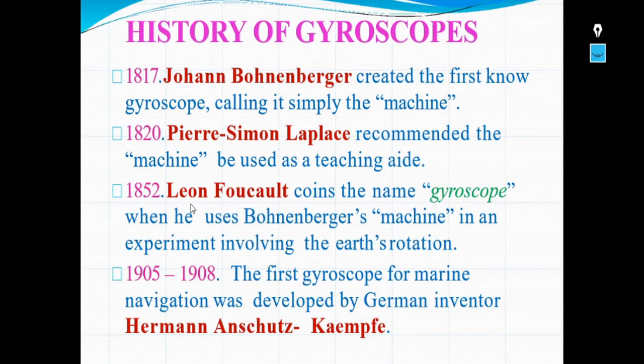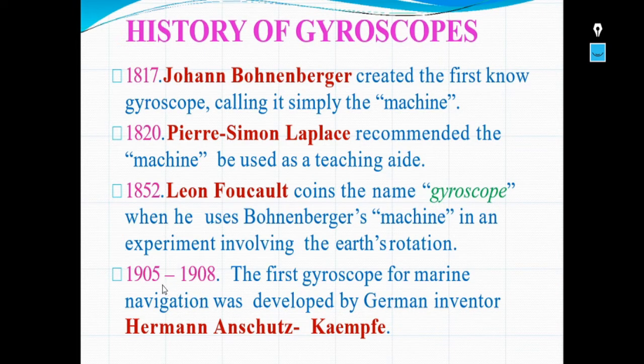In 1852, Leon Foucault coined the name gyroscope while using Bohnenberger's machine in an experiment involving the Earth's rotation.